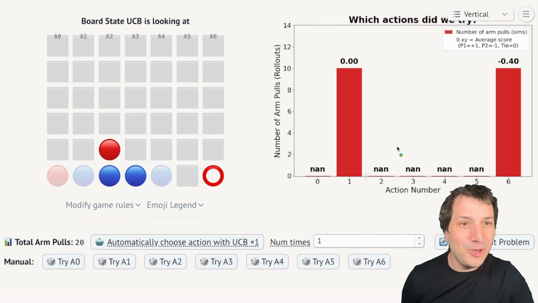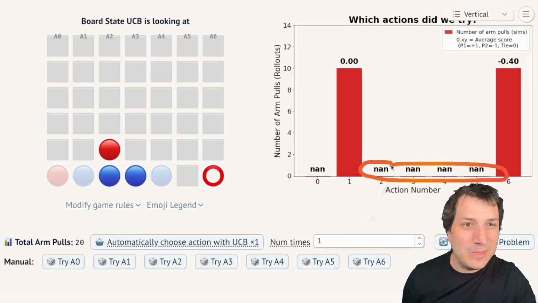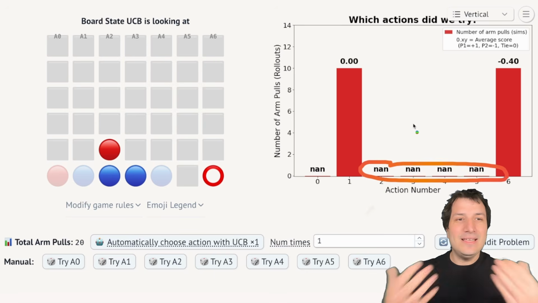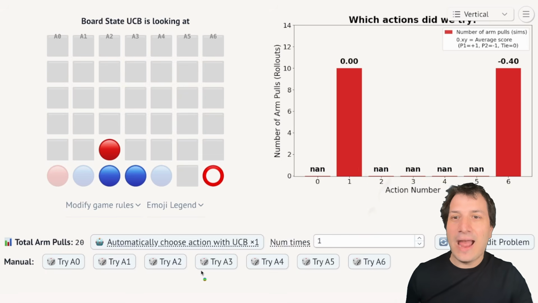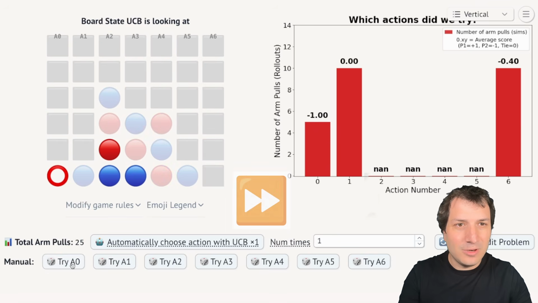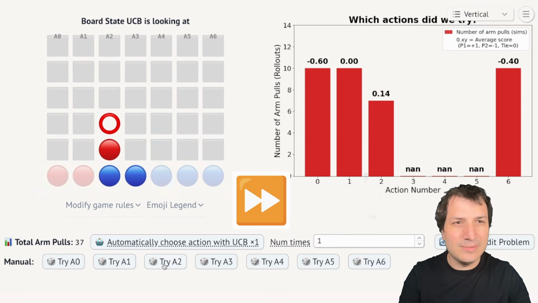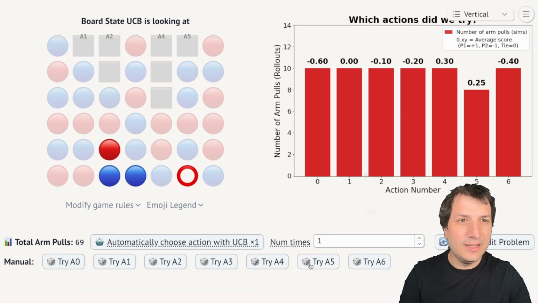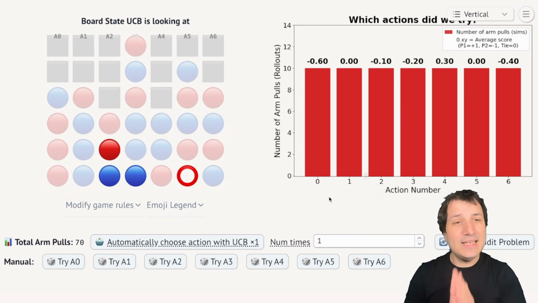The elephant in the room is, what are these delicious pita breads sitting on the bottom over here? NaN stands for not a number. And this is what's going on. We have not tried any of the other actions at all. So, maybe we should also try these other actions. Let's do each of them 10 times. Action A0. 1, 2, 3, 4, 5, 6, 7, 8, 9, 10. I've tried action A0. Let's do all of them 10 times until all our columns are even. Okay. Trying action A4. So trying this a bunch of times. And trying action A5. Okay, so now I have done each of these actions 10 times each.